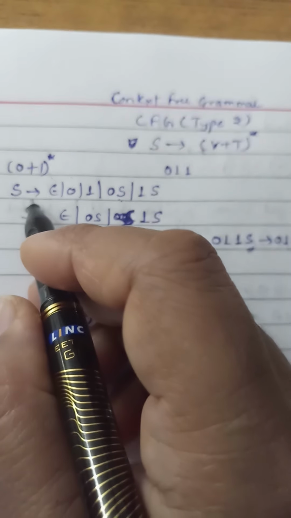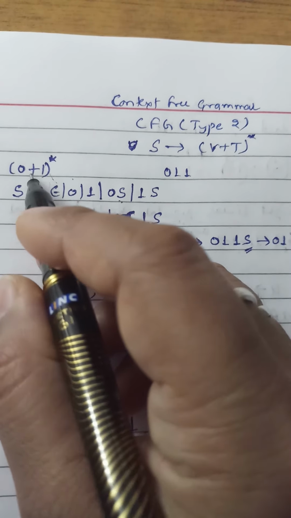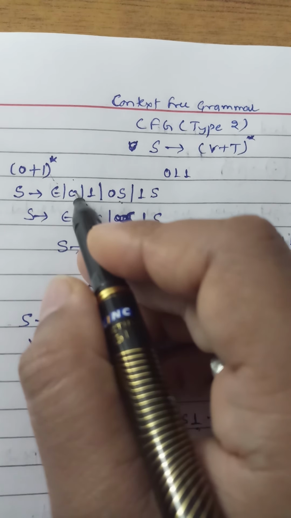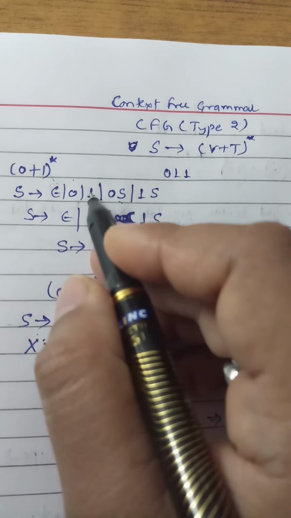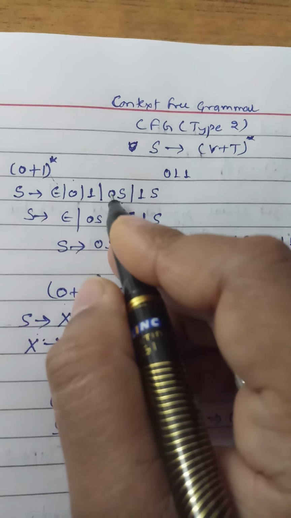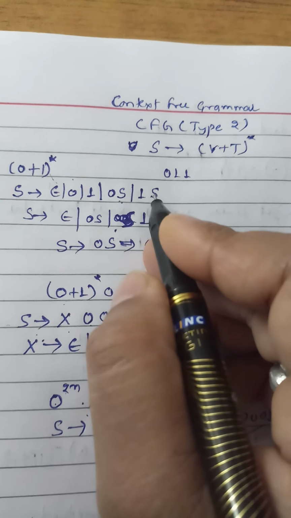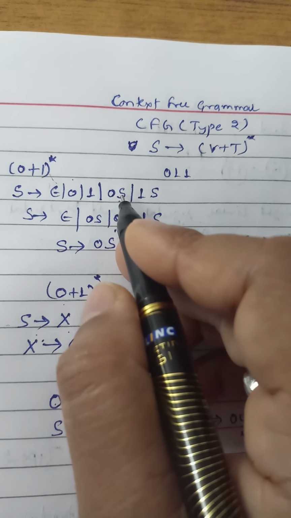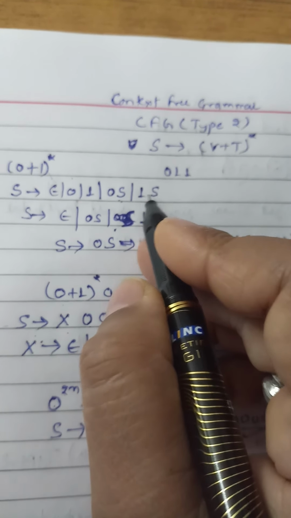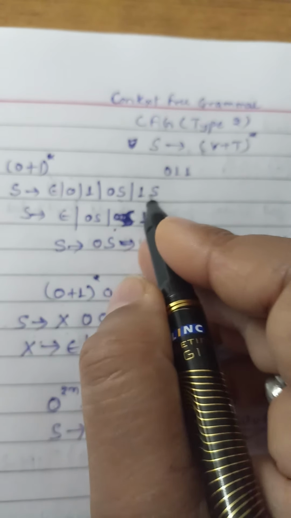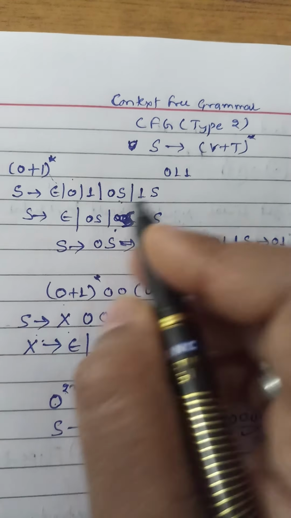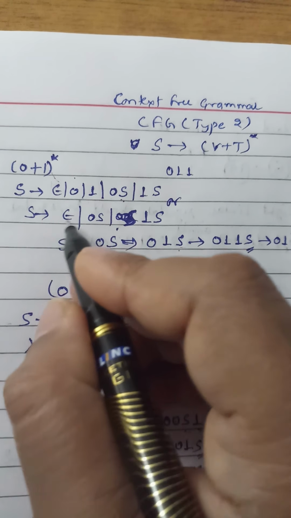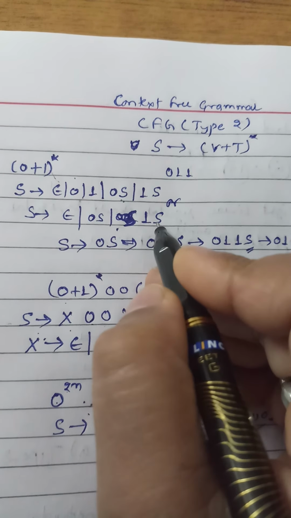So we start with the start symbol S, and what can be the production for this (0 plus 1) whole star? As we know, it can be epsilon, it can be 0, it can be 1, or it can be any combination of 0, 1. So we can write 0S or 1S, because after 0 it can be 1, or after 1 it can be 0. That's why we write 0S or 1S. So the start symbol S can be either epsilon, 0S or 1S.